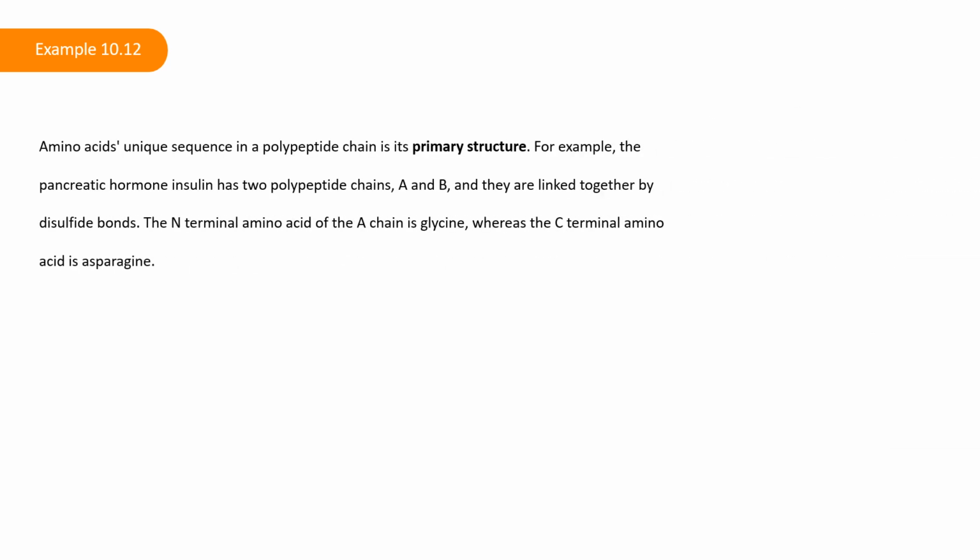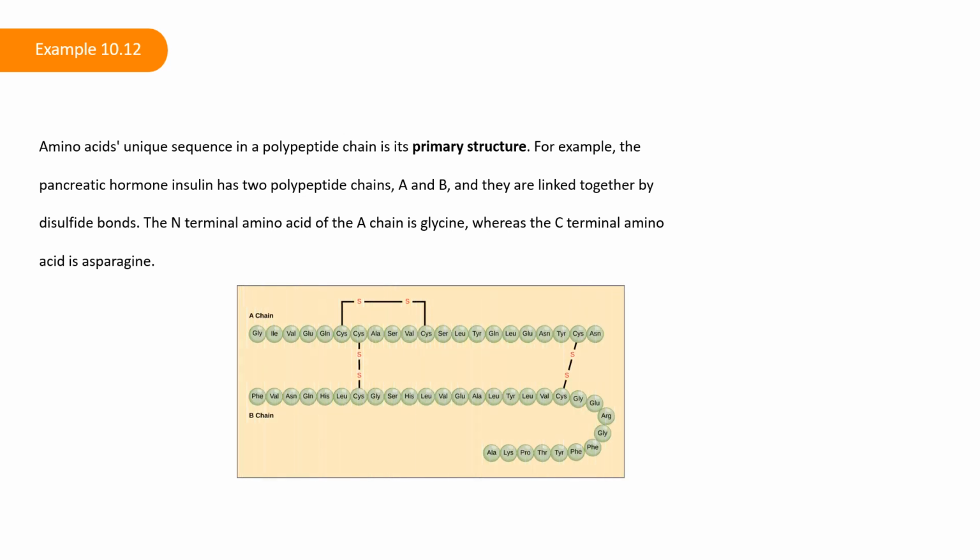An amino acid's unique sequence in a polypeptide chain is its primary structure. For example, the pancreatic hormone insulin has 2 polypeptide chains, A and B, and they are linked together by disulfide bonds. The N-terminal amino acid of the A chain is glycine, whereas the C-terminal amino acid is asparagine.